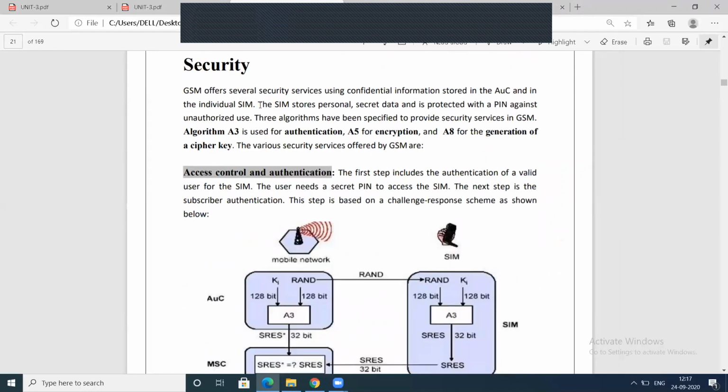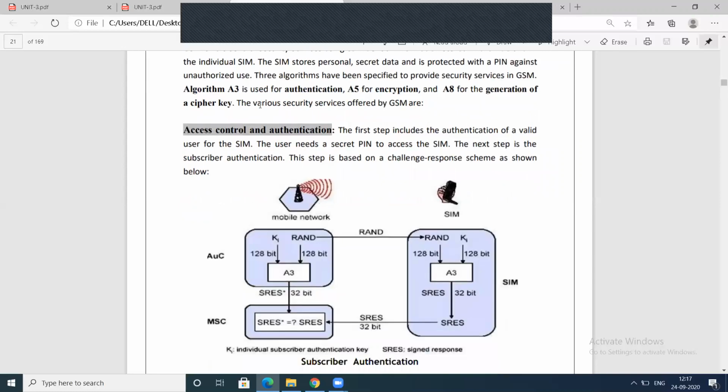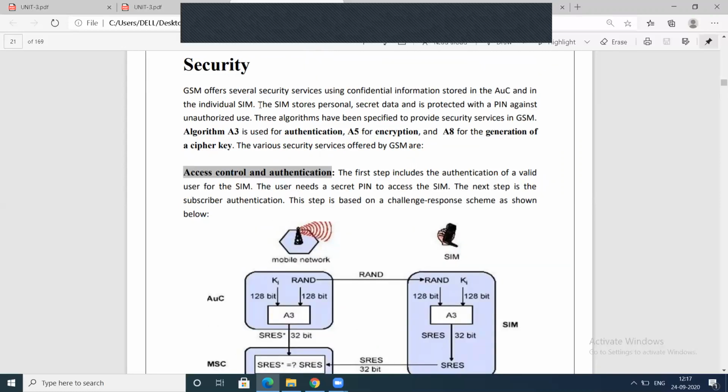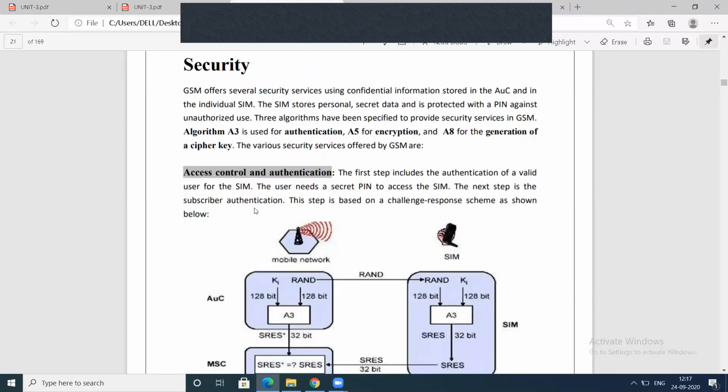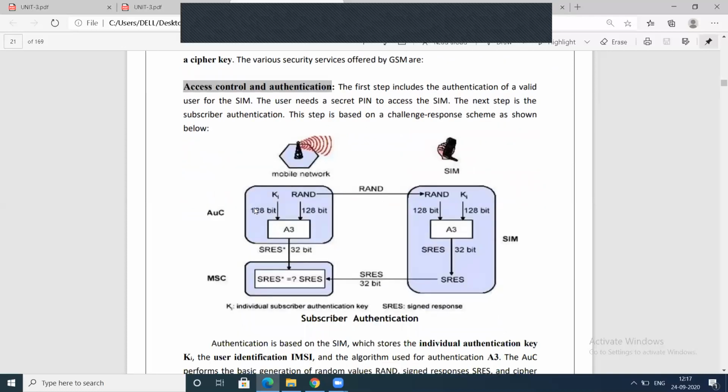security in GSM. Here the functions in GSM: you need to write about encryption, generation of cipher key, and authentication. Already I told you about this topic, security in GSM. The first diagram shows access control and authentication. In this, access control and authentication, we have used the A3 algorithm. The A3 algorithm is used for authentication.